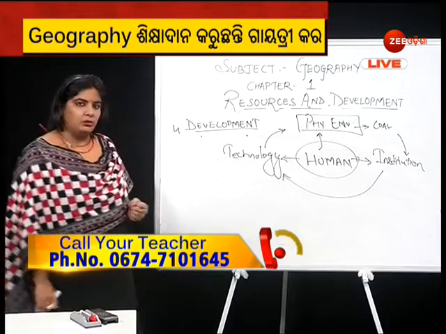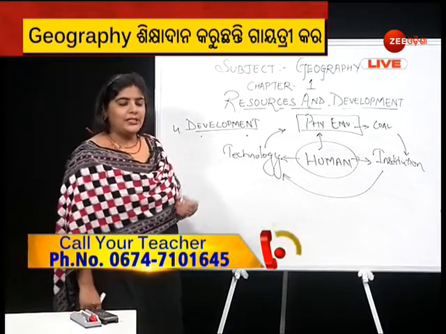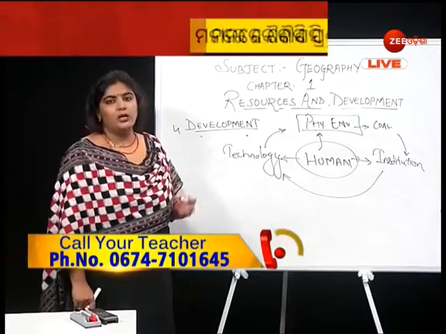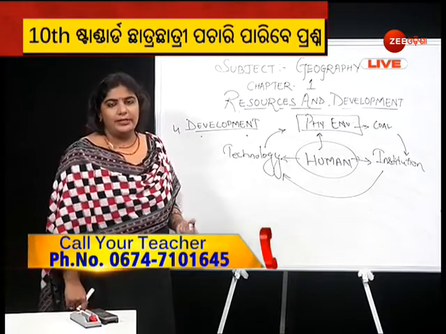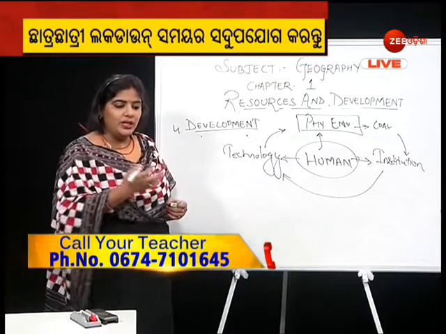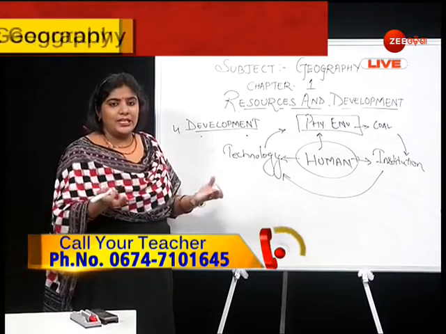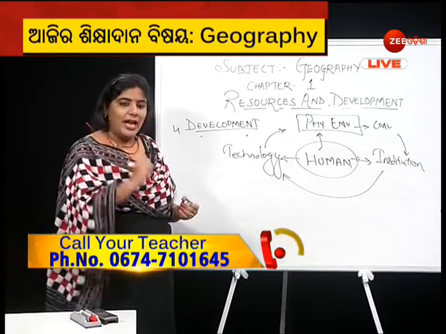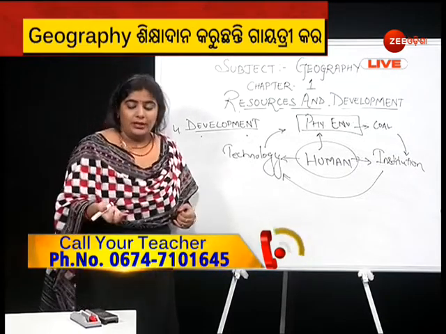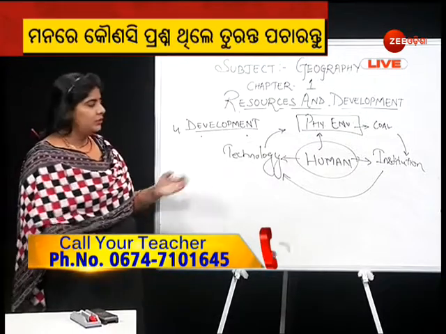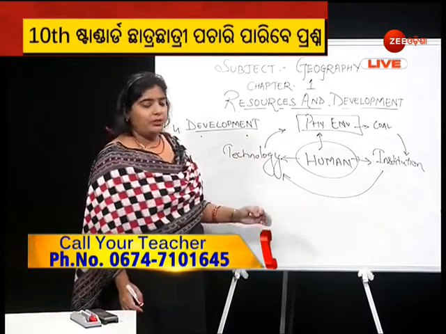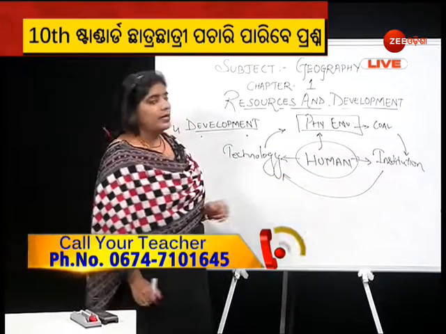Okay, see, potential resources are the resources which have the capability to satisfy human need, but we do not have the technical knowledge to use that resource currently. We may develop it and we may learn the technology through which we can use that resource, but we do not have that currently. So those resources which have the capability but we are not using currently because of the unavailability of techniques, we consider as potential resources. So this was the interrelationship between physical environment, institutions and technology.